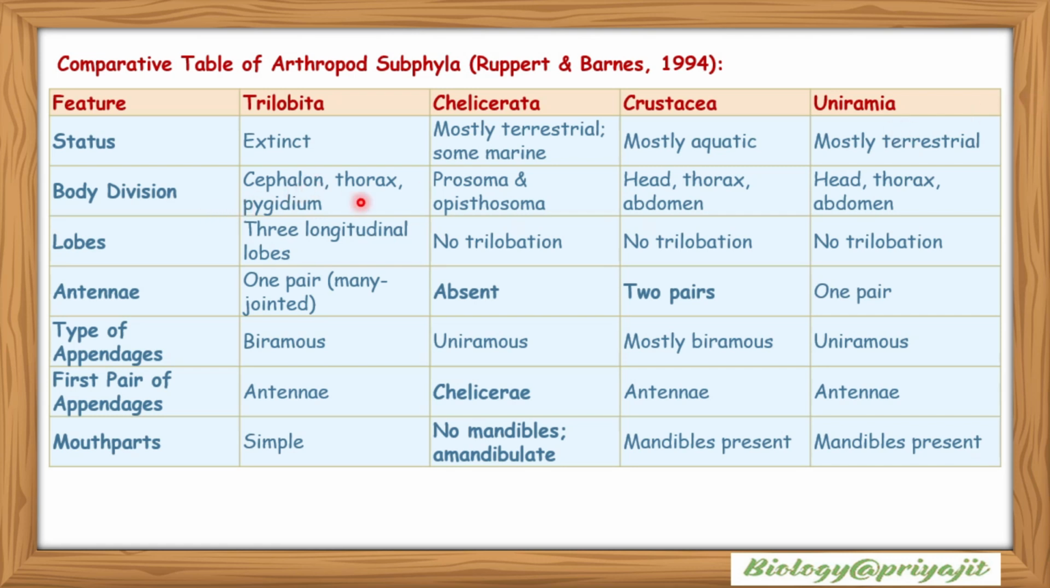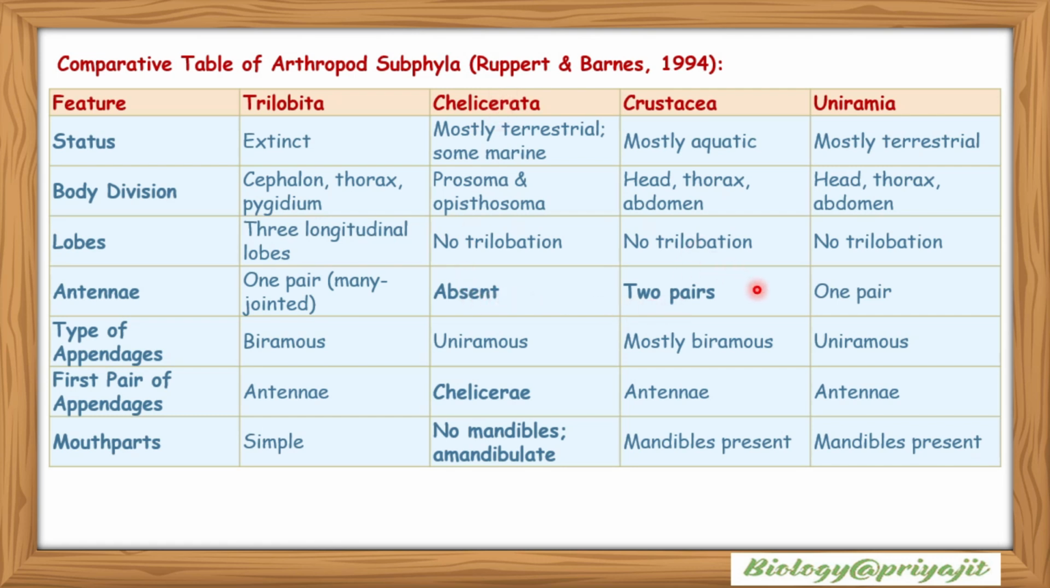Body division: Trilobita have cephalon, thorax, and pygidium. Chelicerata have prosoma and opisthosoma. Crustacea have head, thorax, and abdomen. Uniramia have head, thorax, and abdomen also. Lobes: Trilobita, three. Tri means three, so there are three longitudinal lobes. Chelicerata have no trilobation or lobe formation. Crustacea and Uniramia also have no trilobation. Antenna: Trilobita have one pair of many-jointed antennae, and Chelicerata have no antenna.